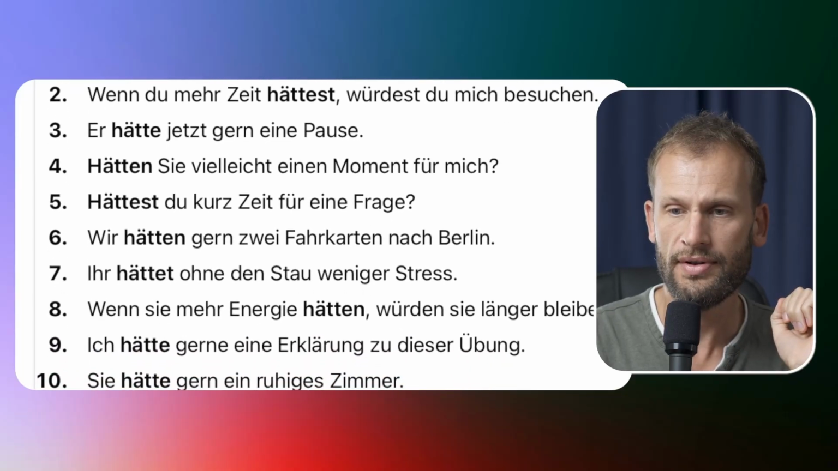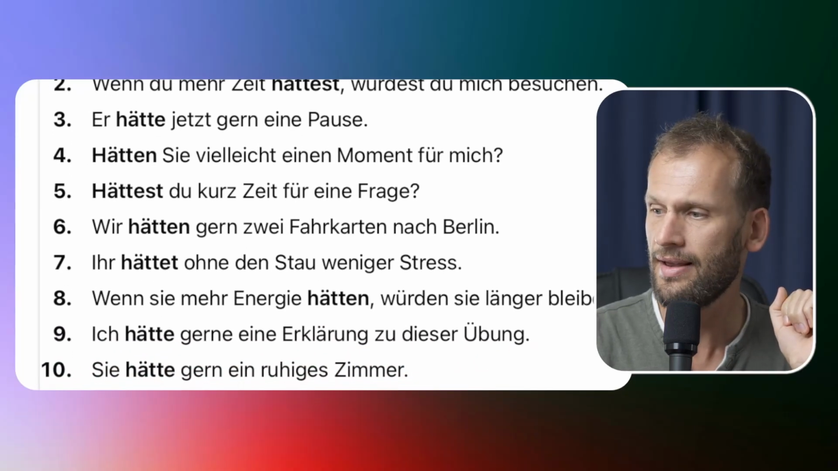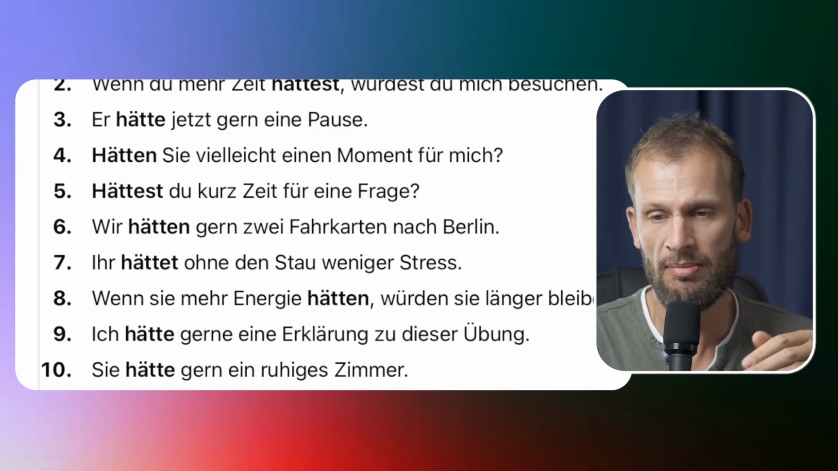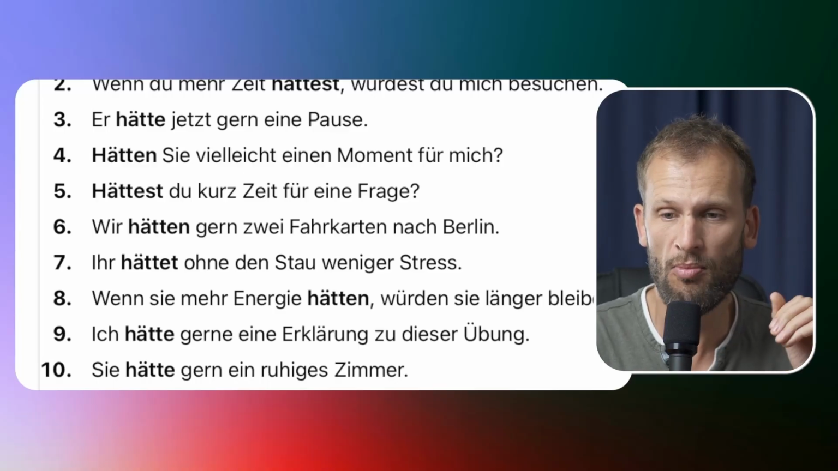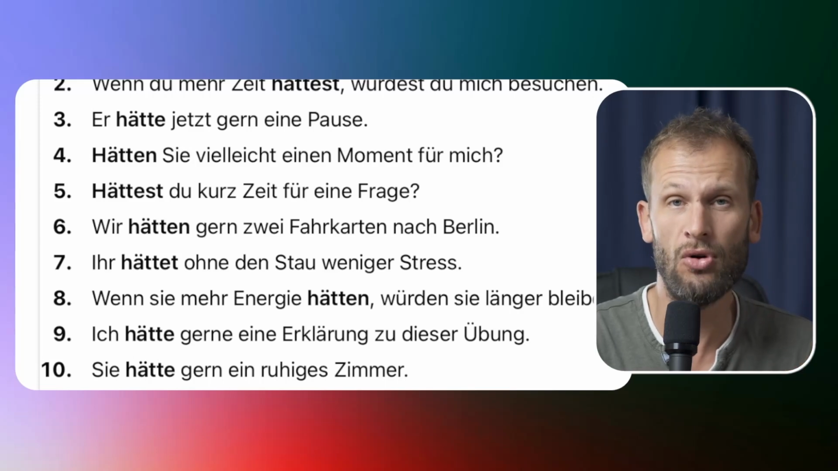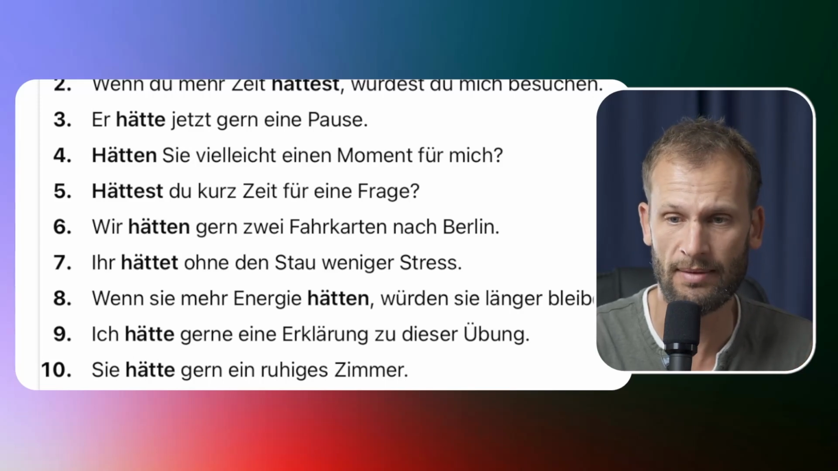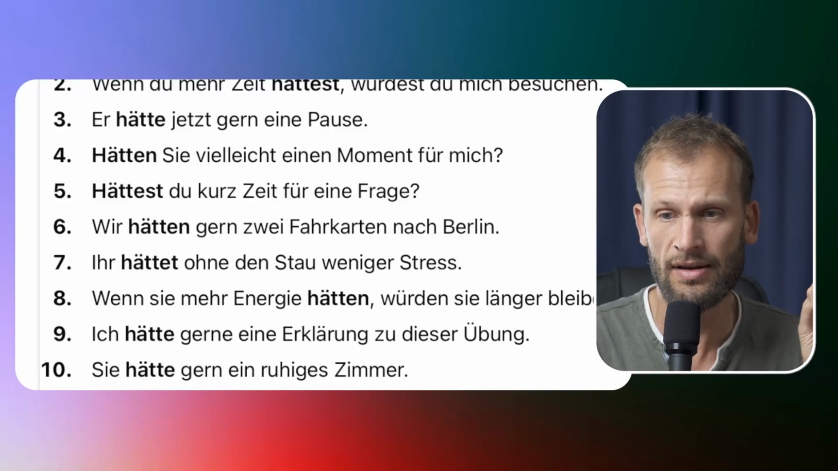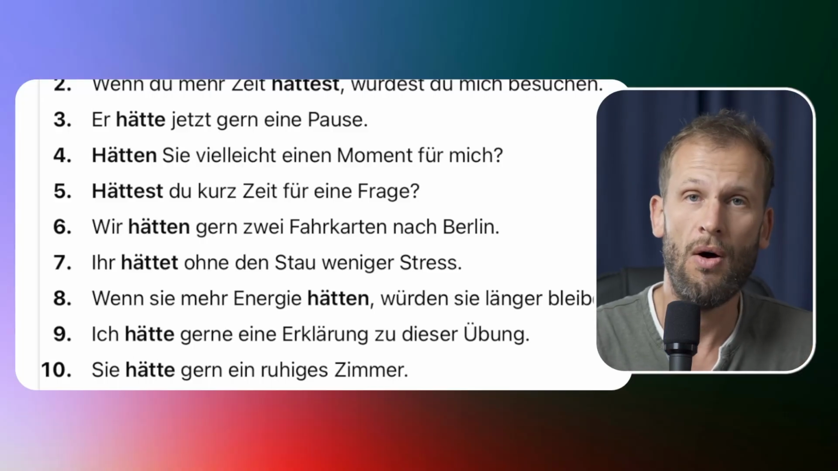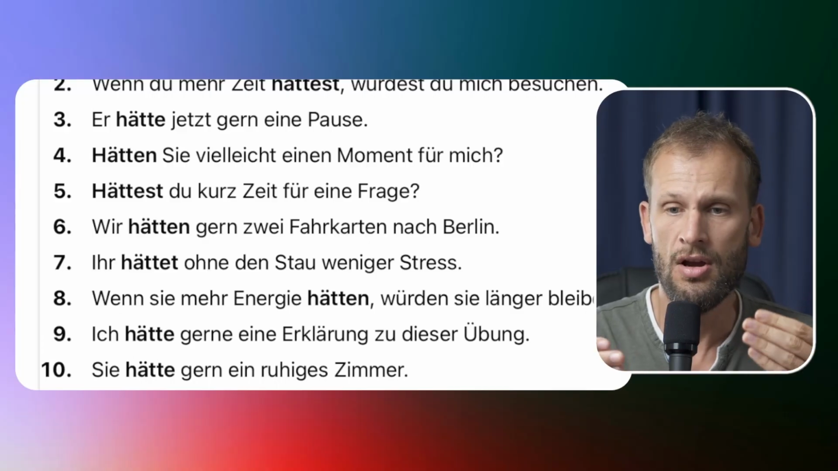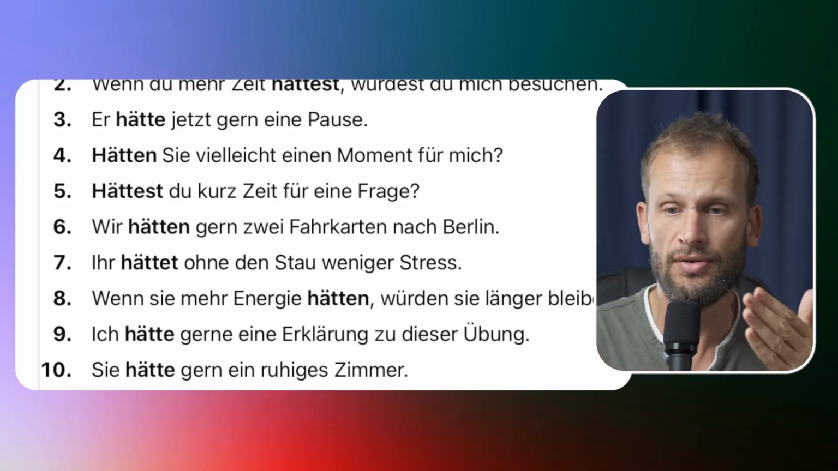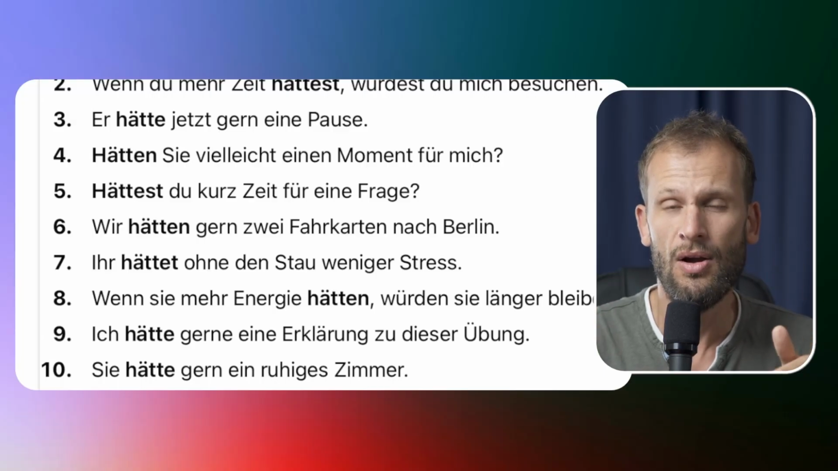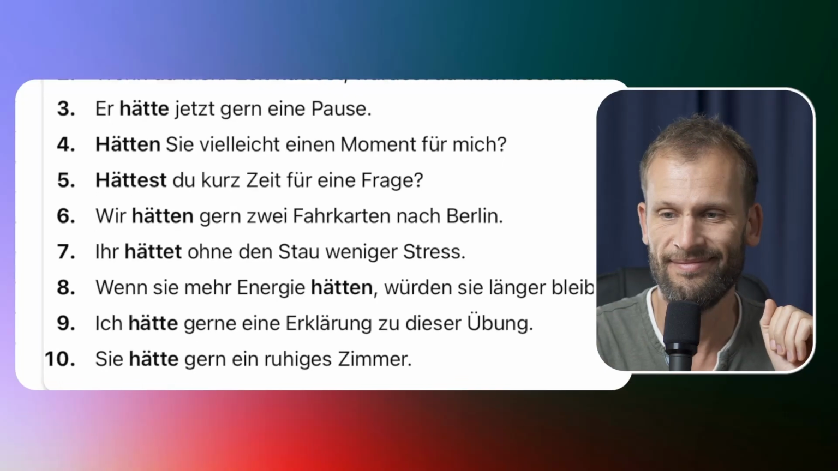Let's move down to the fourth sentence here, and that's hätten Sie vielleicht einen Moment für mich? Do you have a moment for me, please? Or would you please have a moment for me? So that's again a polite request, a polite question, a polite statement. It wouldn't be wrong to say, haben Sie vielleicht einen kurzen Moment für mich? That's more of a fact, a more direct question. Do you have a moment for me? But using the Konjunktiv 2 in such sentences, it makes it more polite. Would you please have a moment for me?